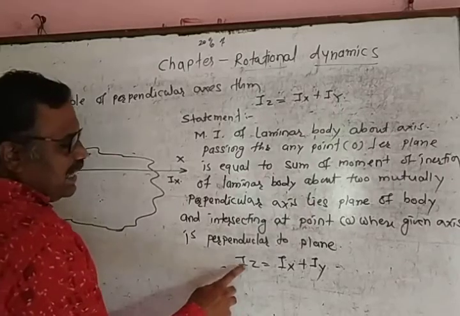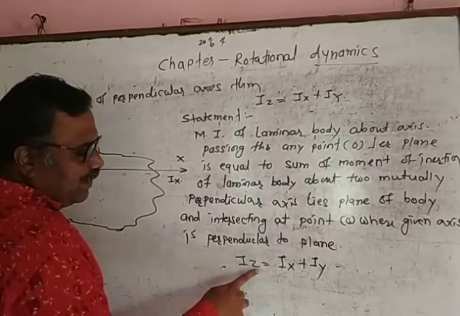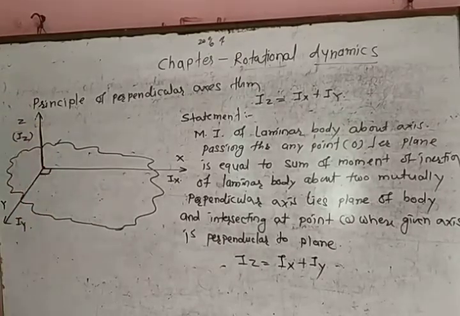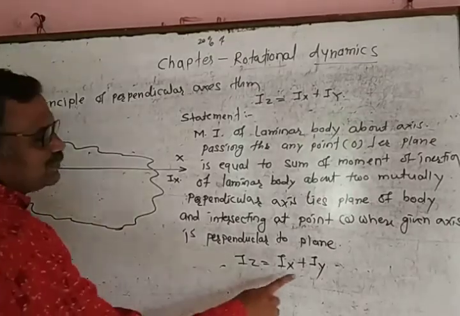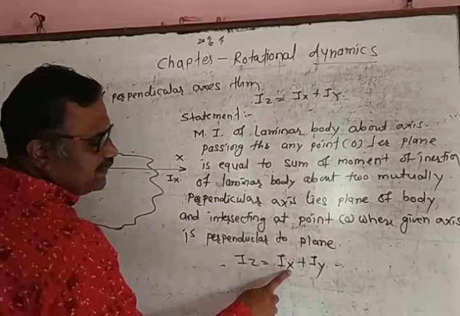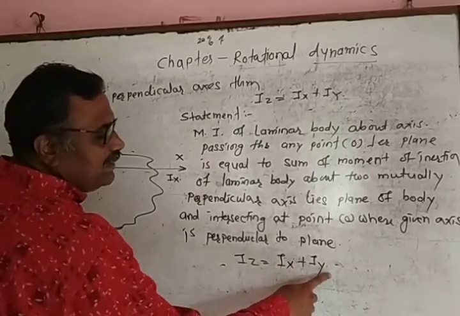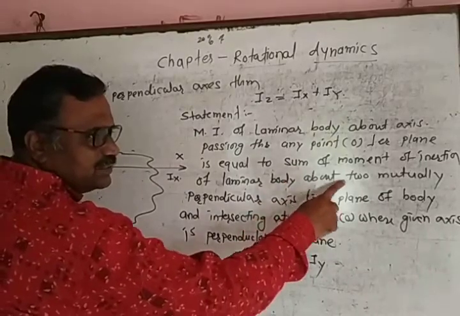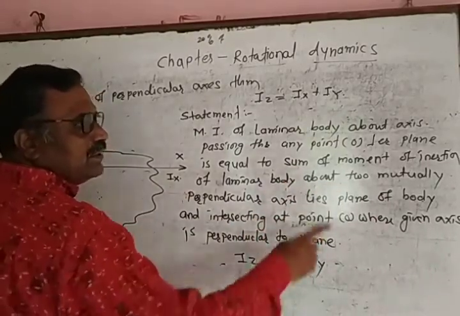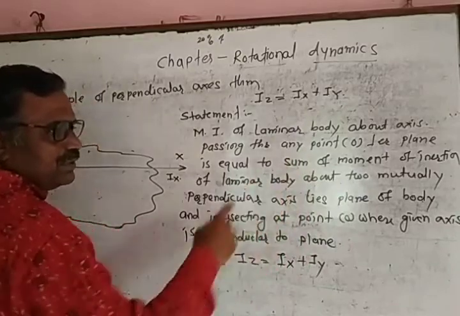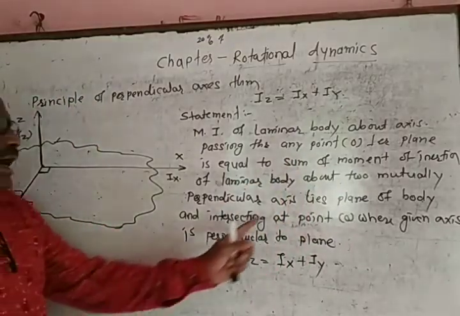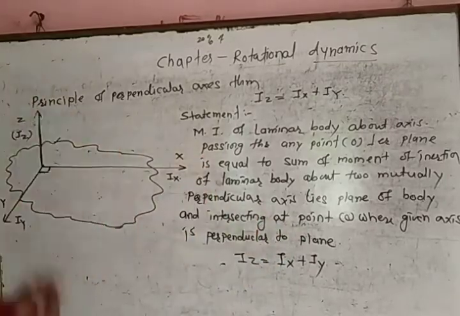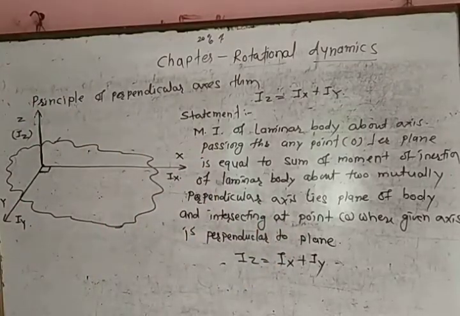Moment of inertia of a laminar body about an axis passing through any point perpendicular to its plane is equal to the sum of the moments of inertia of the laminar body about two axes passing through the same point which are mutually perpendicular to each other and lie in the plane of the body. This is the principle of the perpendicular axis theorem.